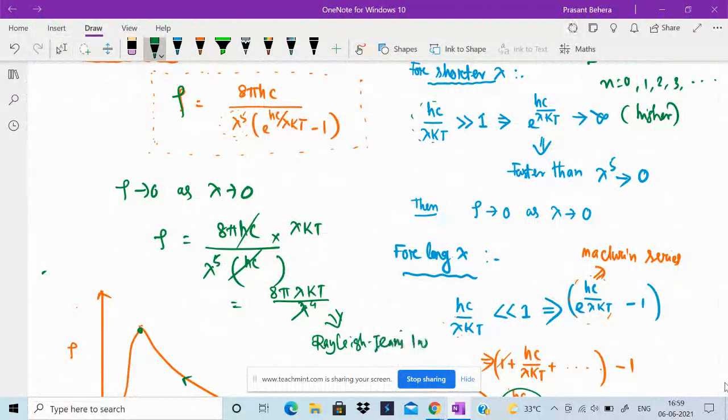That means for longer wavelength it satisfies the Rayleigh-Jeans law.